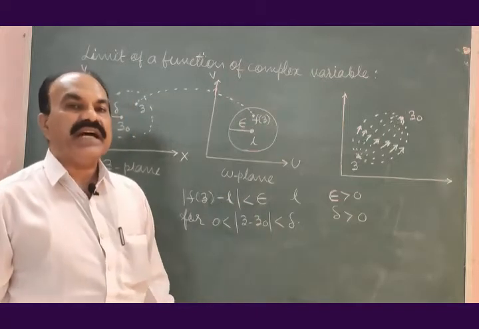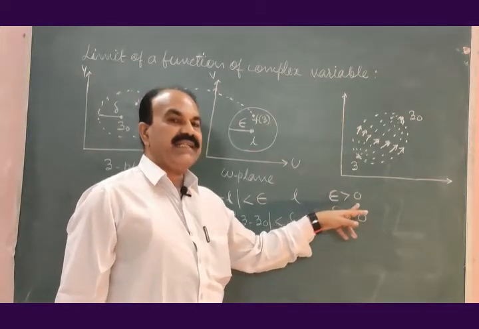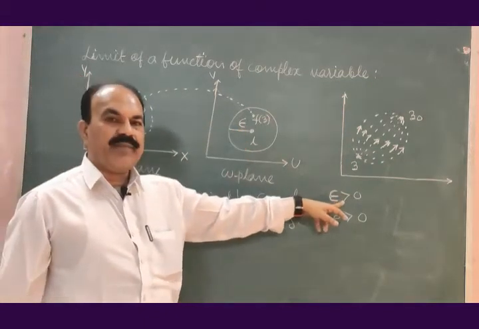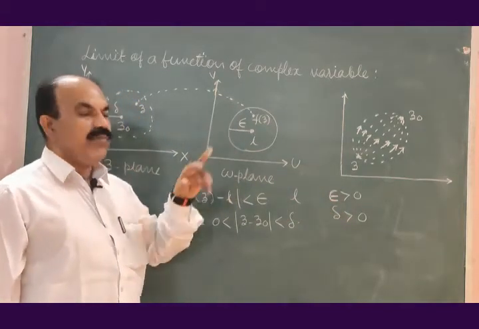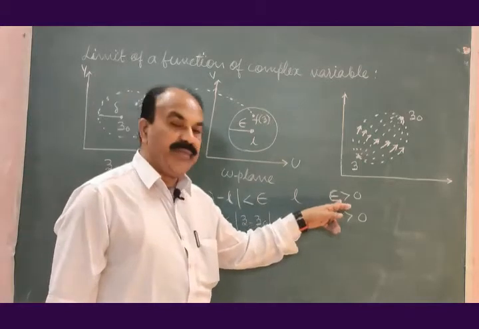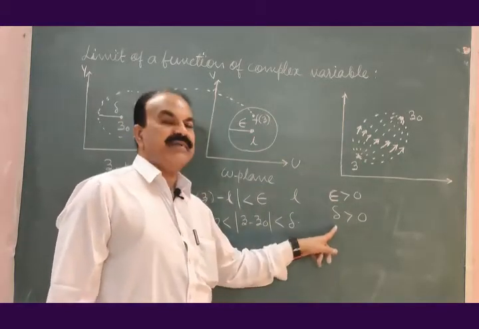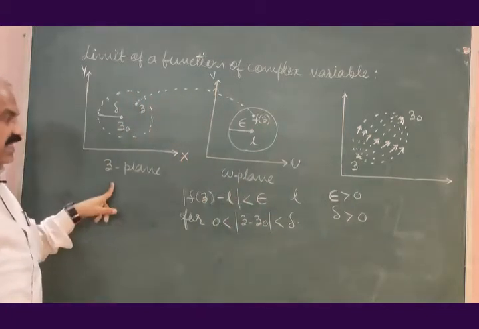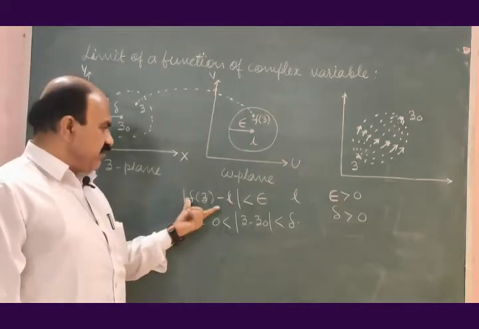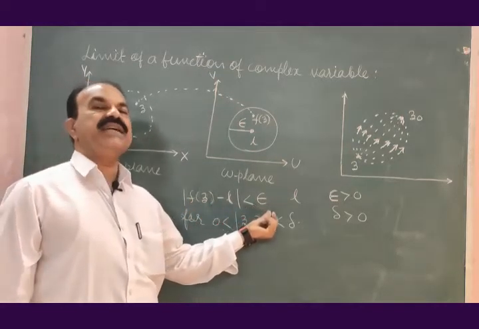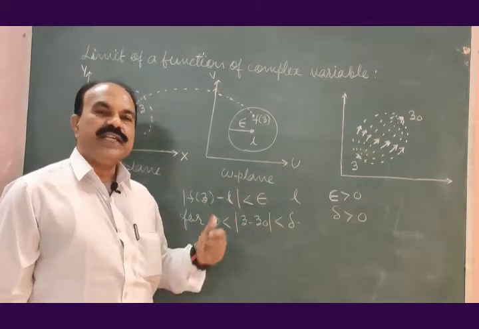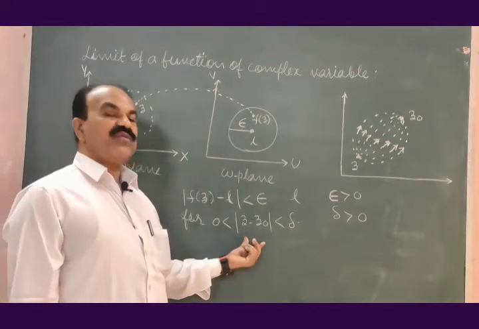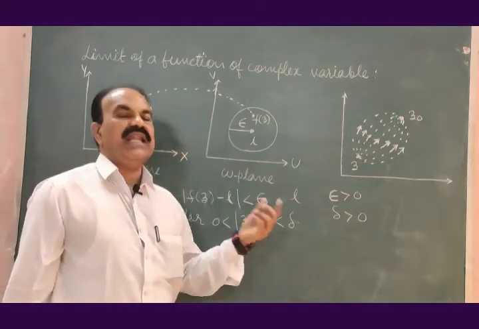Then, given an arbitrary real number epsilon greater than 0 in the w plane, however small it may be, there exists a real number delta greater than 0 in the z plane such that modulus of f of z minus L is always less than epsilon for every value of 0 less than modulus of z minus z0 less than delta.